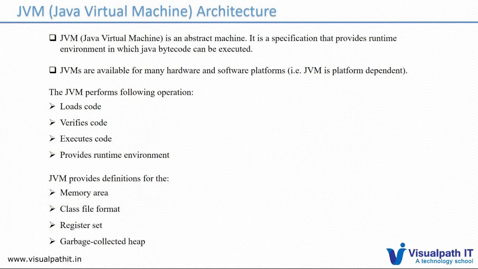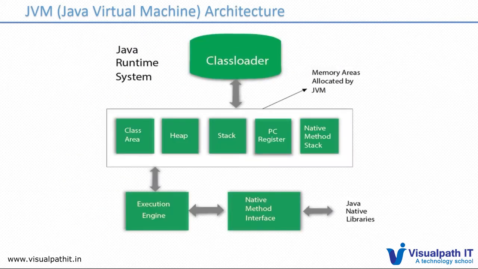Apart from that, once the class is loaded, it will look into each and every line of the statement, and it will allocate some memory to each type. Suppose you declare an int variable, what memory it has to allocate, that allocation will happen instantly in the JVM. We can see the architecture and get more details. So this is the typical JVM architecture.